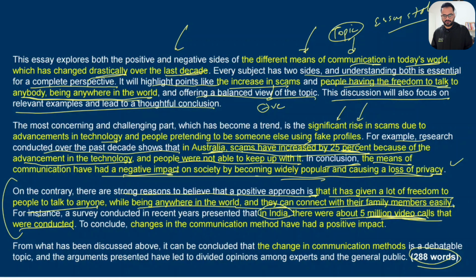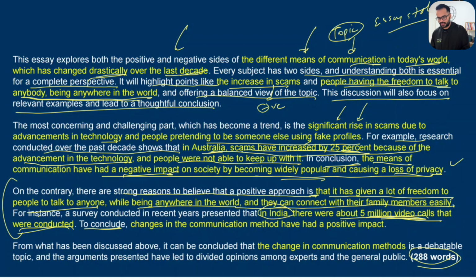So in India, there were about 5 million video calls that were conducted. Now see, your examples do not have to be factually correct. You don't have to have the exact data. The computer is not going to Google and cross-check your facts. All it needs to be is relevant, grammatically right, and making sure you're not making any spelling mistakes.